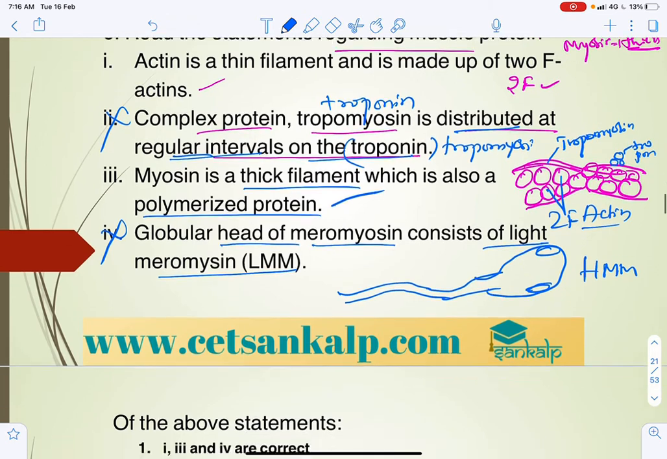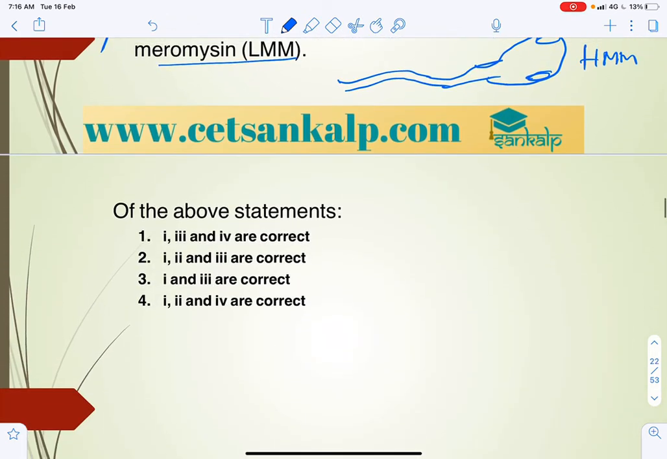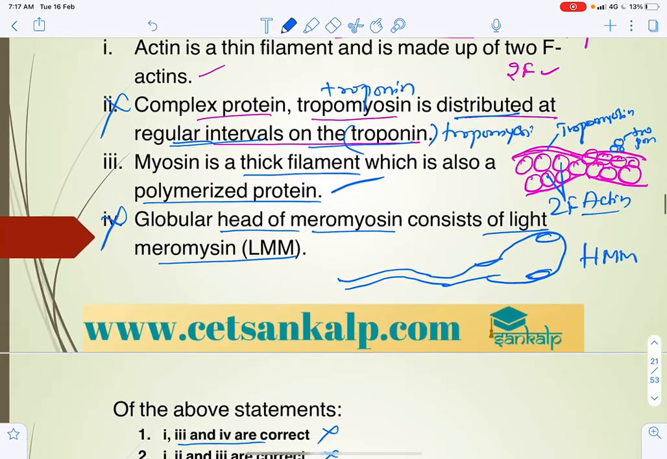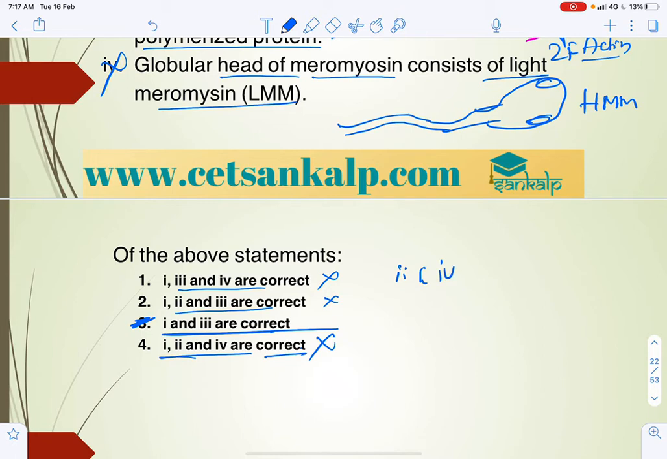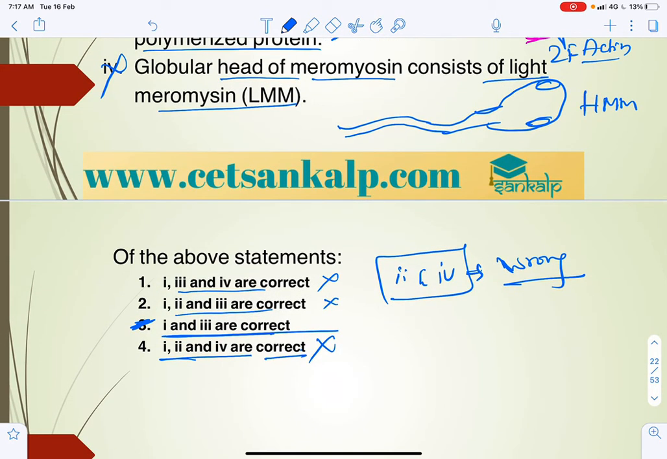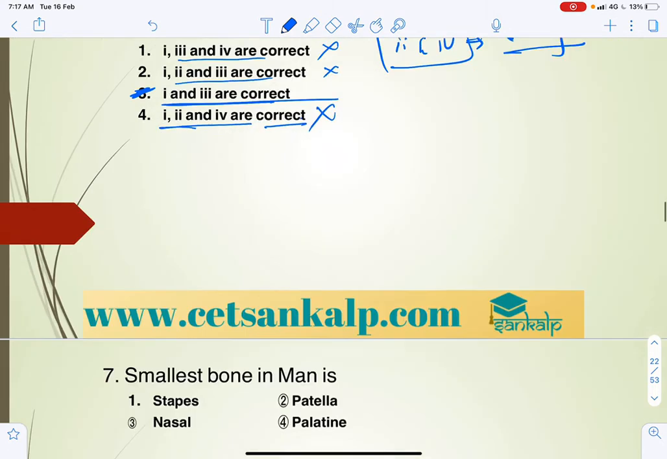So 1, 3 are correct. Here you can say that is wrong, here also wrong. 1, 3 are correct, whereas 1, 2, 4 are correct they are telling, no. So 1, 3 are correct, whereas the second and fourth statements are wrong. So this is what you have to keep in mind. In detail we can discuss questions related to this in the next part also.